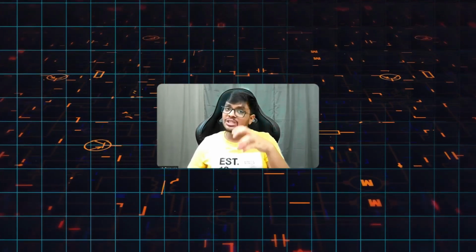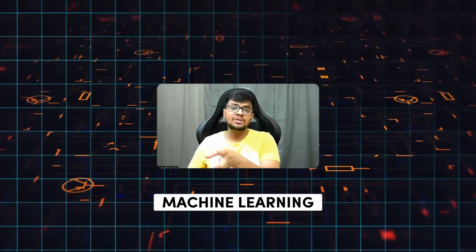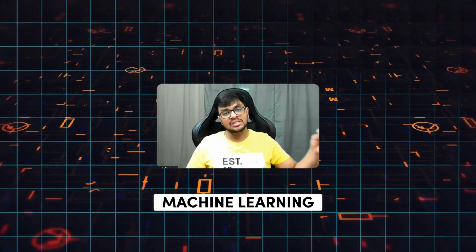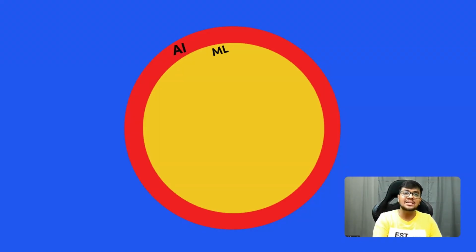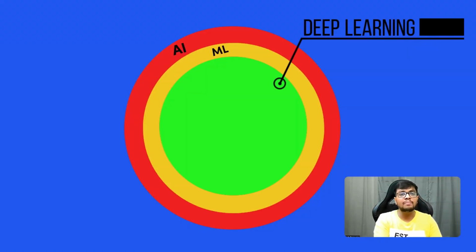Now this algorithm, we don't write it, the machine learns it on its own. That is called machine learning. Then it can take decisions, that is your AI. Now what is deep learning? Deep learning is a small subset of ML.